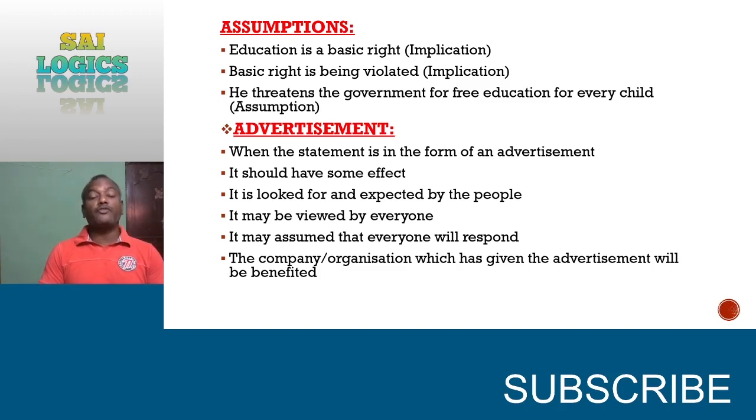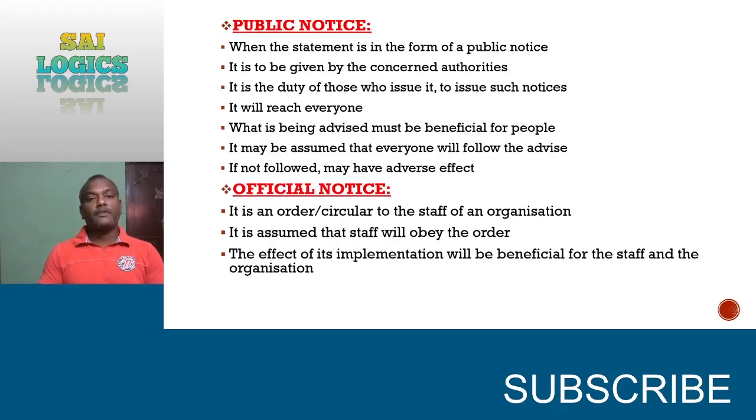They will assume that after seeing the advertisement, everybody will start purchasing the article so that they may get some profit. And finally, the company or organization which has given the advertisement needs to be benefited. Only for benefit are they willing to spend lots of money on advertisement. So these are the possible assumptions we have to make when we see an advertisement in the examination.